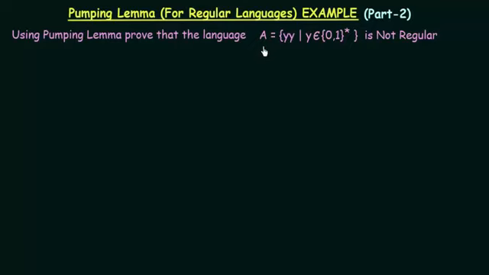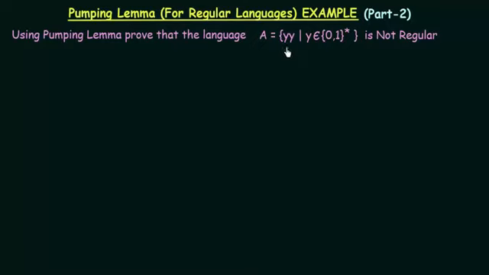The language that we are given is this one, A, which is equal to YY for all Y belongs to {0, 1} star. {0, 1} star means the set of all strings that can be formed using the symbols 0 and 1. So let us first try to understand why this language is not regular. This language is of the form YY, which means that the first part of the string should be the same as the second part of the string. So any strings whose first half is equal to the second half will lie in this language.